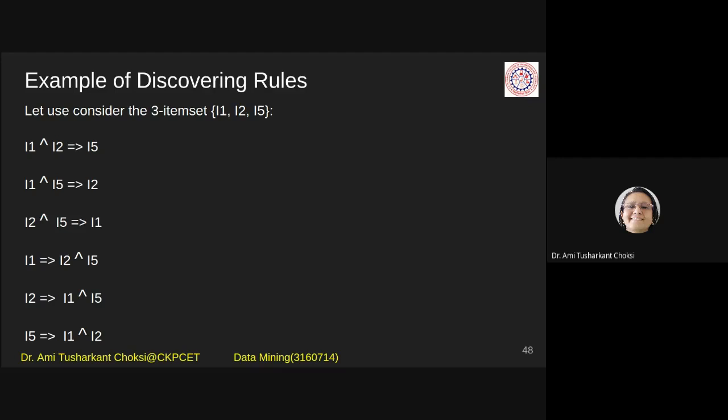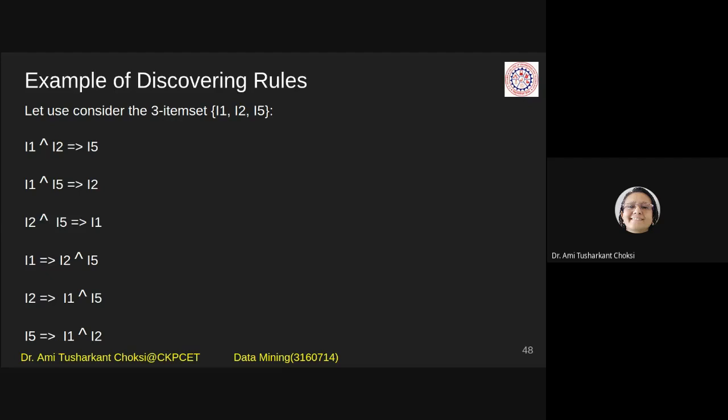Are they all accepted? That we need to check. How to check it? By finding the confidence of that rule. If the confidence of the rule is greater than or equal to the minimum confidence, then only we can accept that rule.